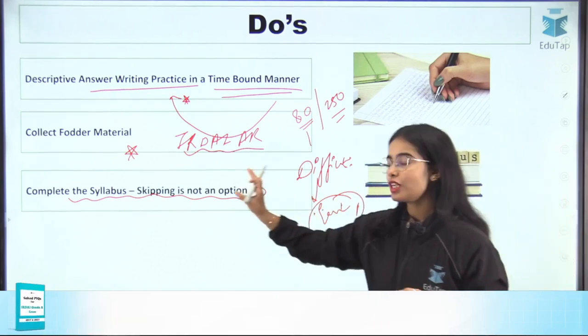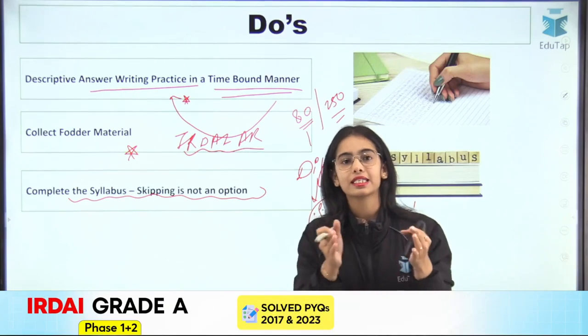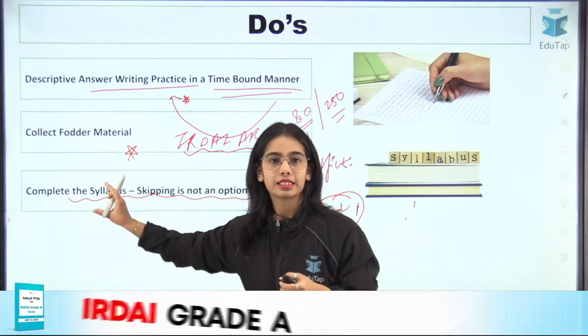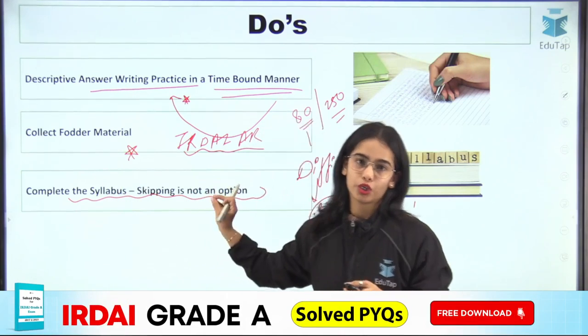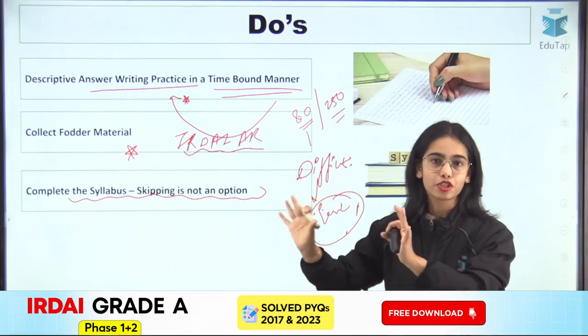So even if you find a topic to be very difficult, at least have the overview, at least have the basic understanding. Complete the syllabus, and have the basic understanding even of the difficult topics. You should not be skipping a topic completely. That should not be an option.